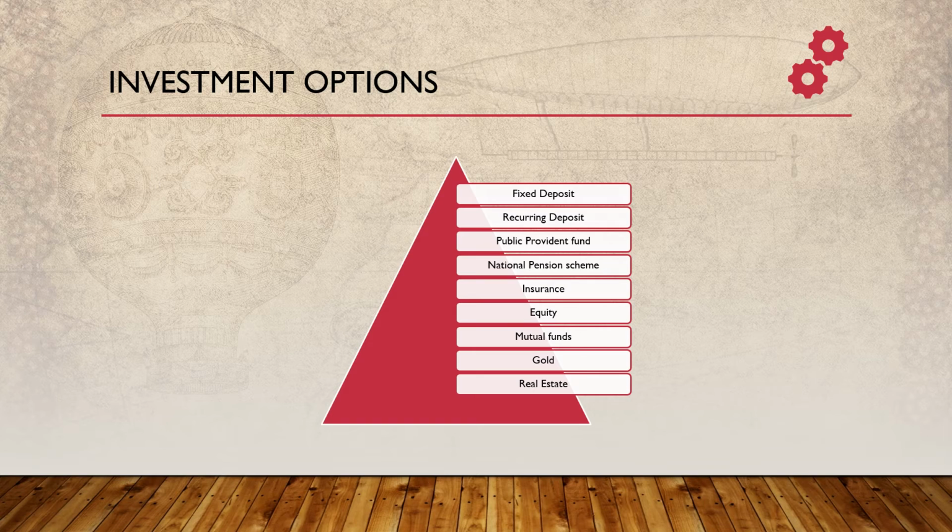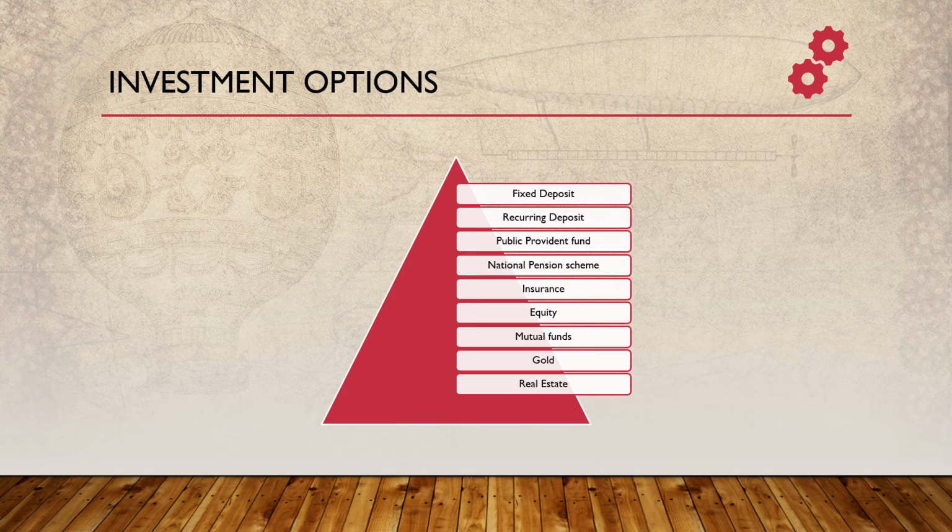PPF or Public Provident Fund. This is another option where we can start investing with rupees 500. This also gives a good return, but the lock-in period is 5 years. NPS or National Pension Scheme. This scheme is mostly considered under retirement planning. The part of the investment is reinvested after completing 60 years of age, and it comes with a 10 years lock-in period. Insurance. Insurance is a protection plan, but there are various types of insurance policies which also come with savings plans, money back plans, etc. We will learn more about insurance under insurance planning.